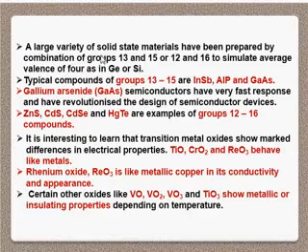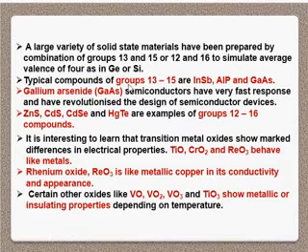A large variety of solid state materials have been prepared by combination of group 13 and 15 or groups 12 and 16 to simulate an average valence of 4 as in Ge or Si, that is germanium or silicon.